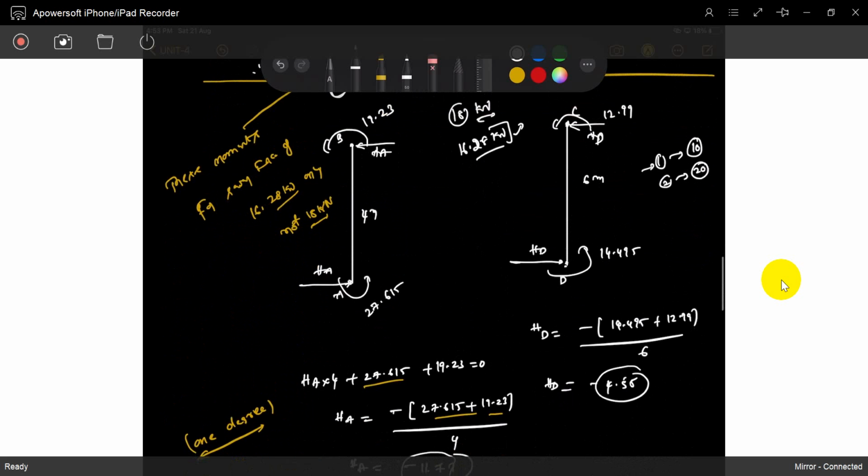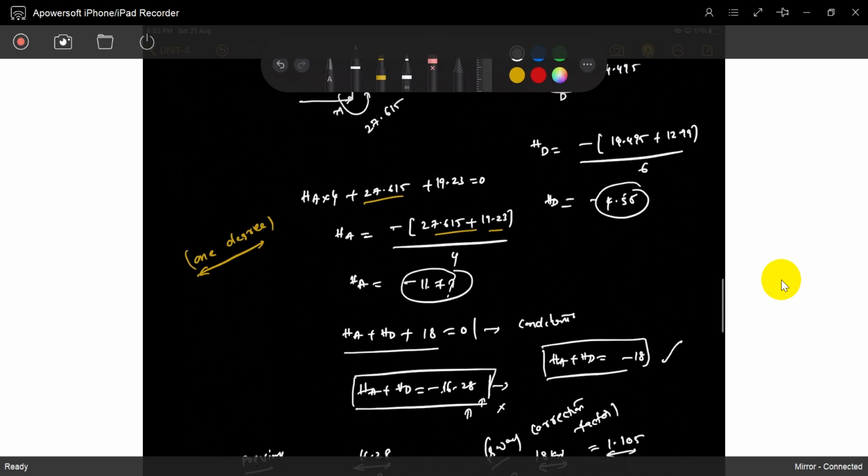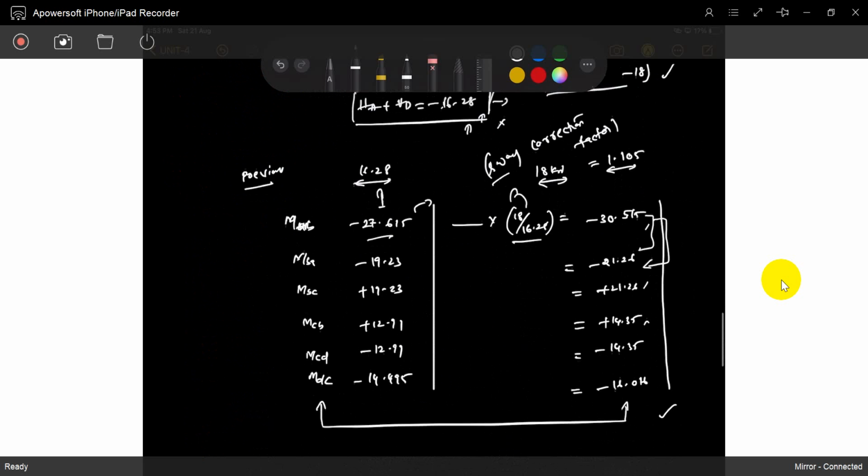HA plus HD should be equal to minus 18. So check it. You will not get exactly 18, because the moments you took are not exact values, just proportional values. So you will see how much it is changing, how much the difference is.